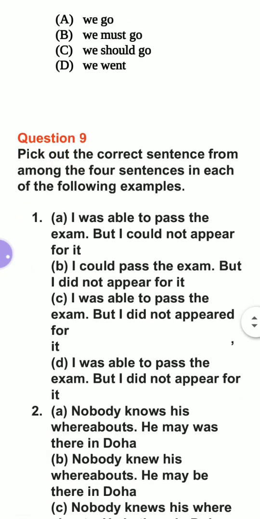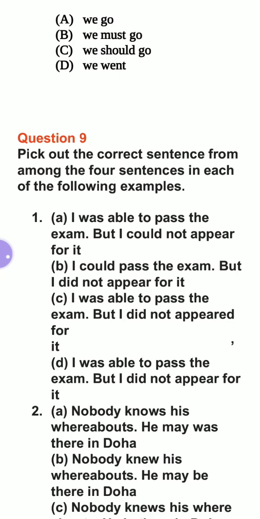Question number 9. I have given you some sentences, and in those sentences you will have to find out which sentence is the correct one. I am reading the sentences. That is based on the modals. I have given this type of question in place of edit the passage.